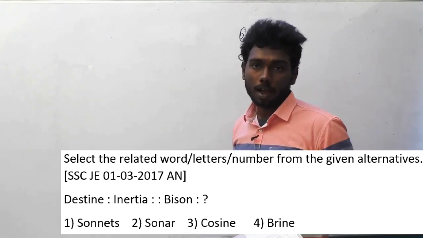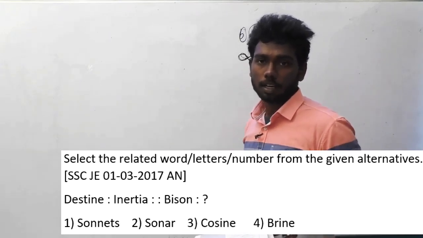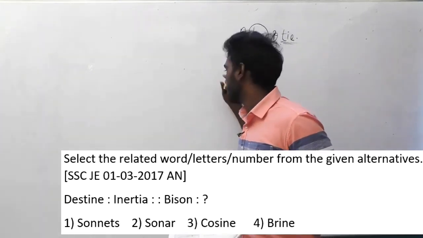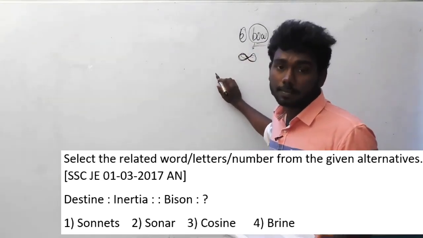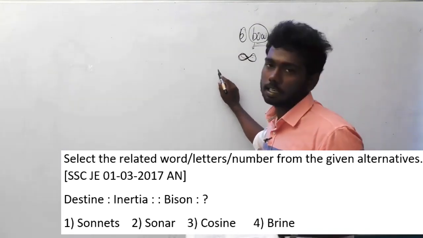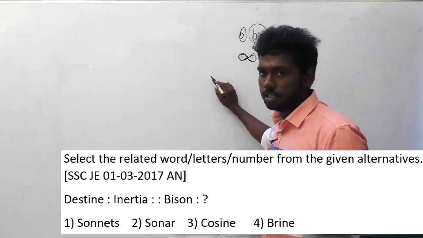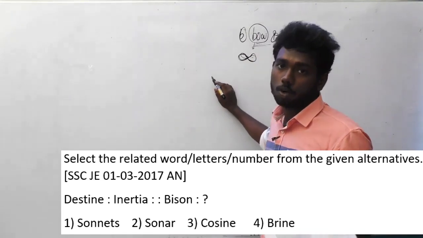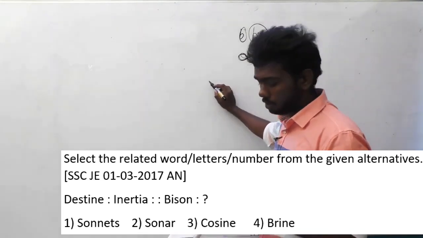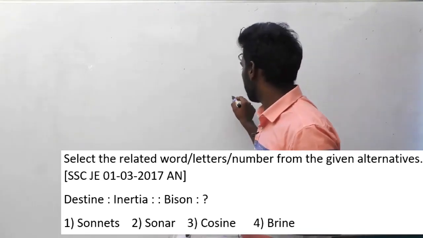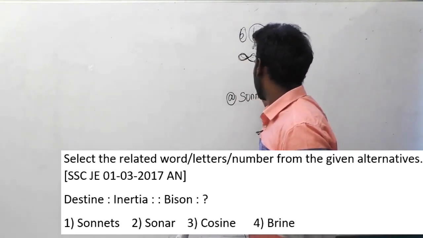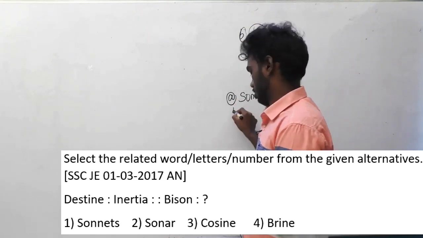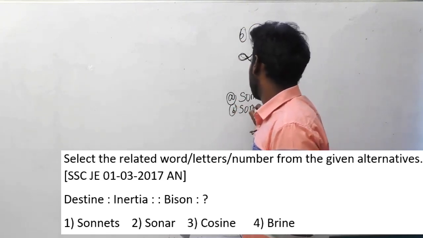If you have attended the previous classes of solving questions of SSC JEE, obviously most of you might have guessed it right, and this is an easy question. You have to know two logics to solve this question, because generally two of the options are very related to each other. Option A sonnets and option B sonar are related to each other.